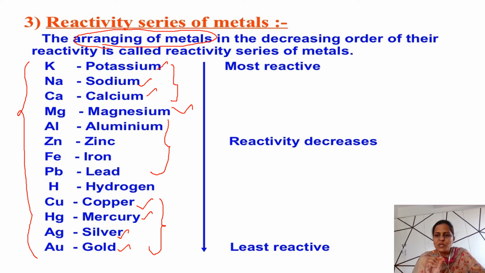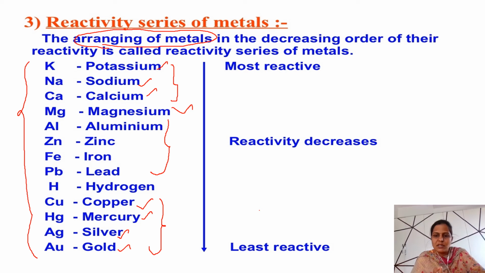I can tell you a simple mnemonic to remember the reactivity series. Please stop calling me a zebra. I like her calling me smart goat. Sometimes we forget the order, right?